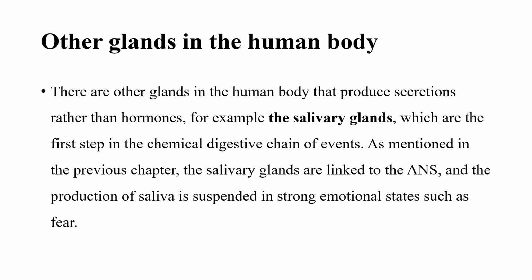There is a chemical digestive chain of events happening in our mouth, and the salivary glands are linked to our autonomic nervous system, and the production of saliva is suspended in strong emotional states such as fear. When fear happens or when stress happens, one of the major symptoms is a dry mouth or dry throat. That means the salivary glands stop producing saliva at that moment. That's how the ANS and salivary glands are linked.